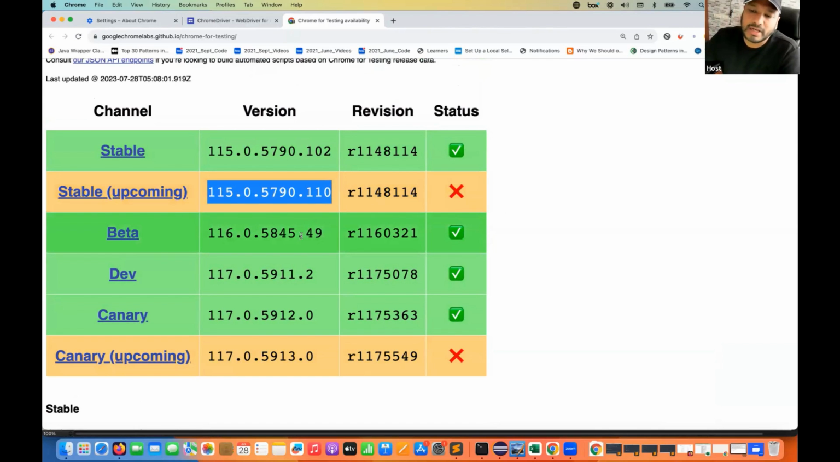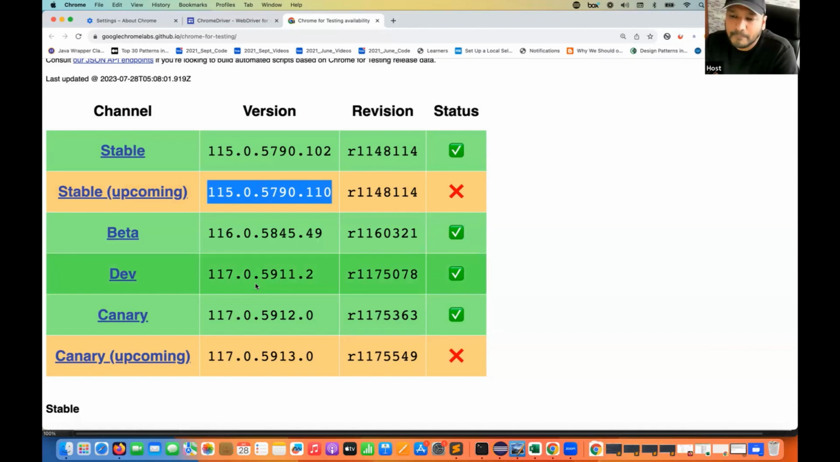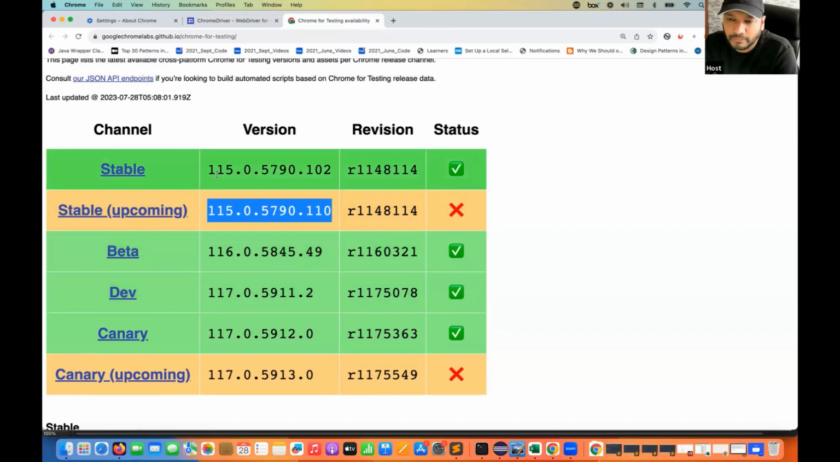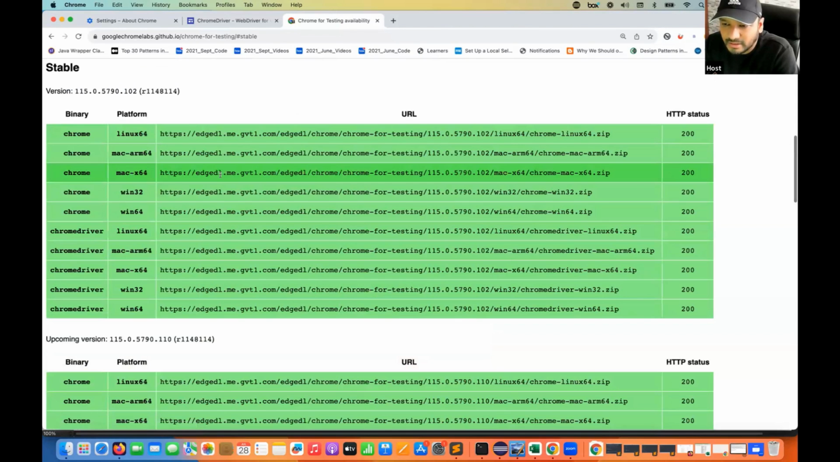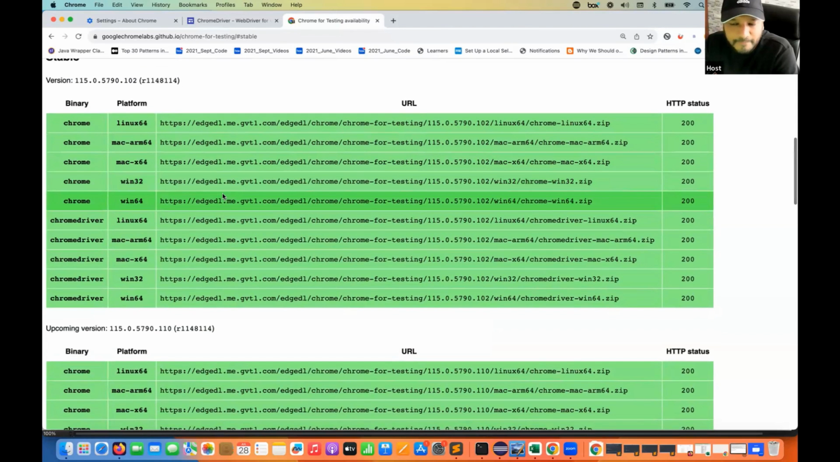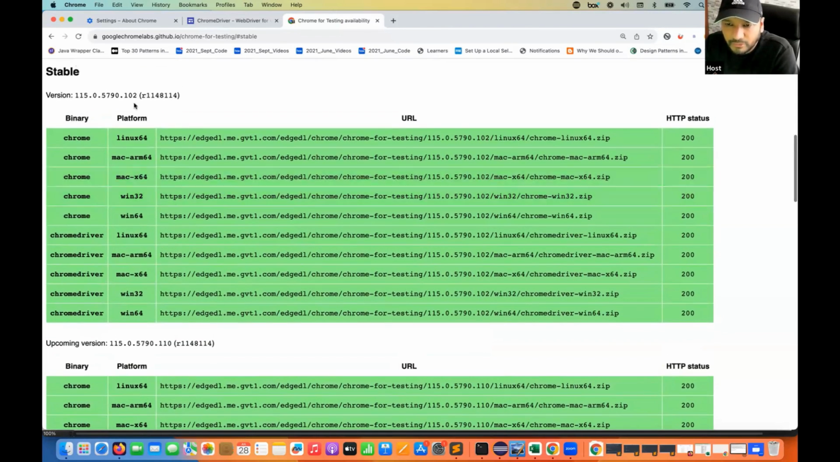If you really want to test 116 in beta mode, you can test it, with beta, dev and canary releases for 117 also. But let's focus on 115 right now because this is the most stable version that we have right now, the latest stable version. So I simply click on this stable and then you will see a table here. You can see the table for 115.